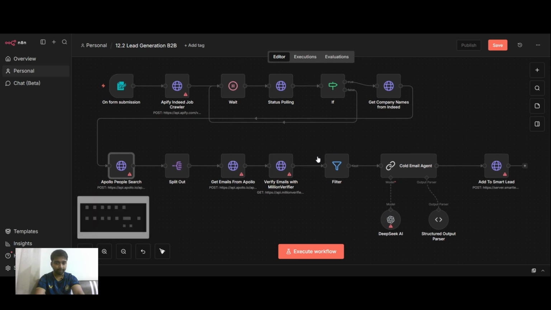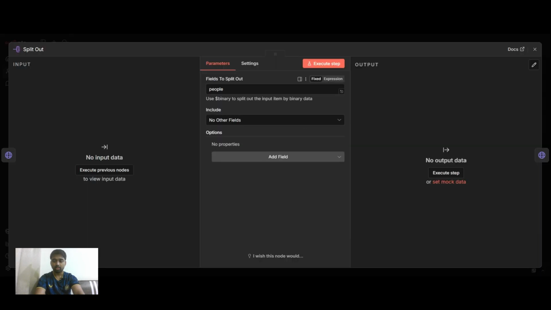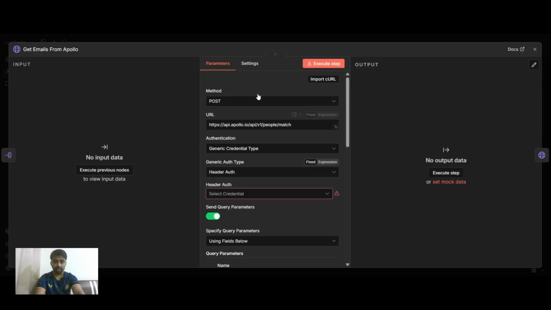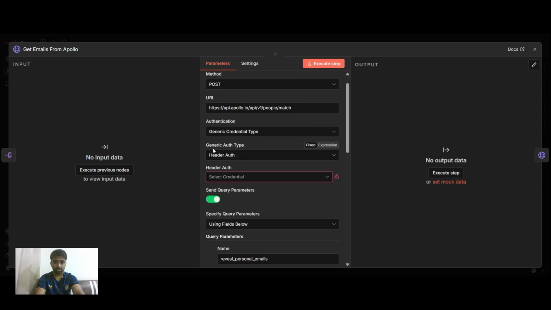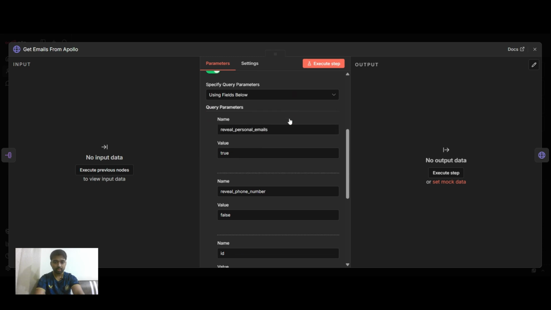And then we are going into a split out node where all the data is split out and merged together, where we work on each specific lead one at a time. This all remains the same. And then we need to get the emails from Apollo which are actually verified. The authorization, the generic credentials, and the header all remain the same. You need to put your API key, that's it.